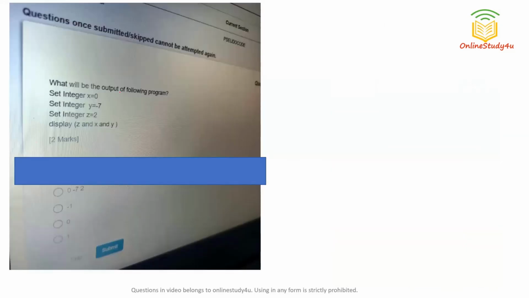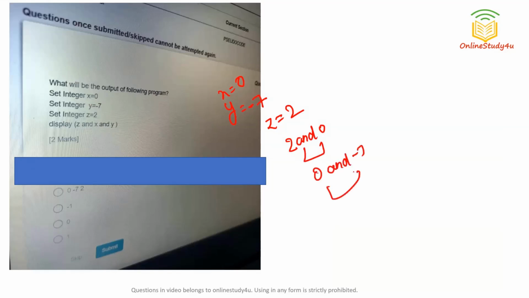So our next question: what will be the output of the following program? So int x equal to 0 is given to us. y equal to -7 is given to us. z equal to 2 is given to us. Now simply we are displaying z and x and y. So z is 2 and x is 0. So 2 and 0 will give you 0 itself. 0 and y will give you 0 itself, right? So what will be the correct answer? 0 will be the correct answer for this question.